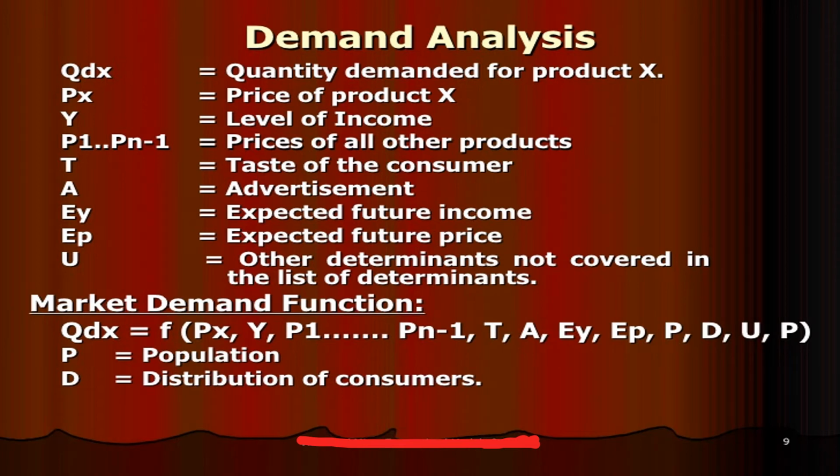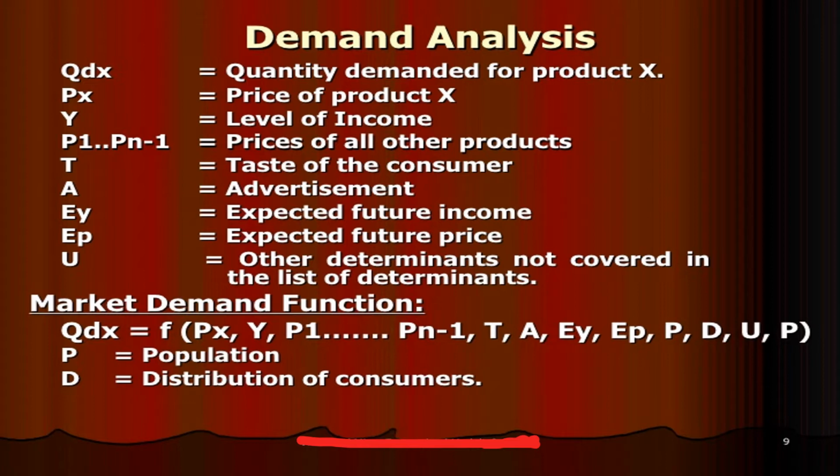As we know, QDX is the quantity demanded for product X, and PX is the price of commodity X. Y is equal to level of income, and P1 to Pn minus 1 is the price of all the other products, and T is equal to taste of the consumer. A is equal to advertisement. EY represents expected future income, and EP represents expected future price. U represents other determinants not covered in the list of determinants.